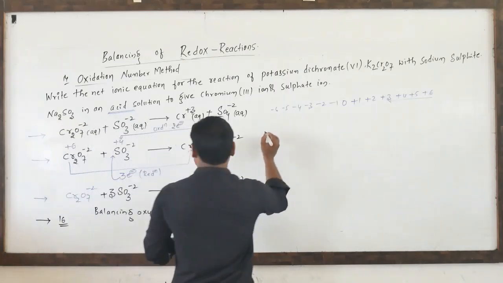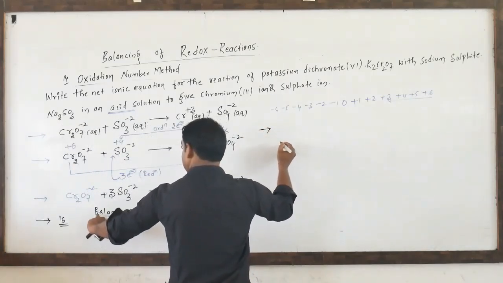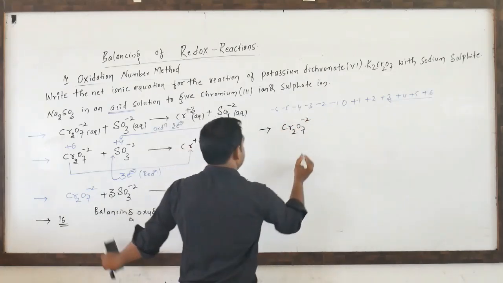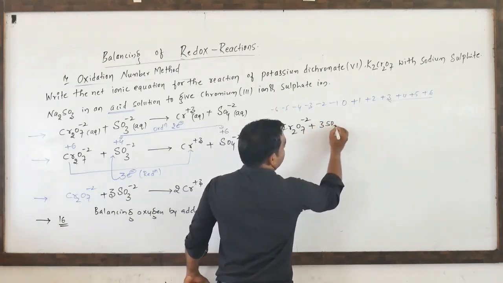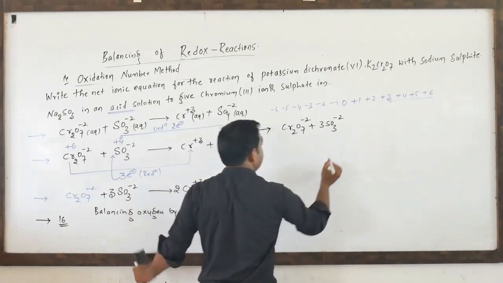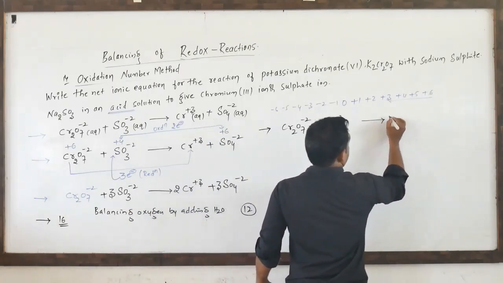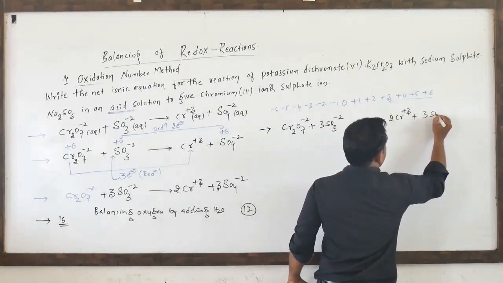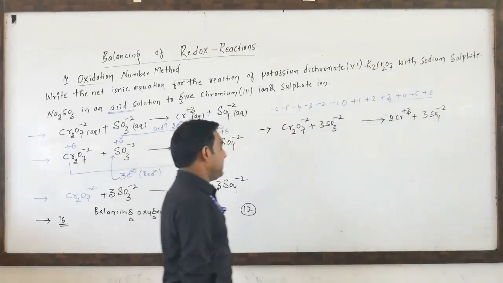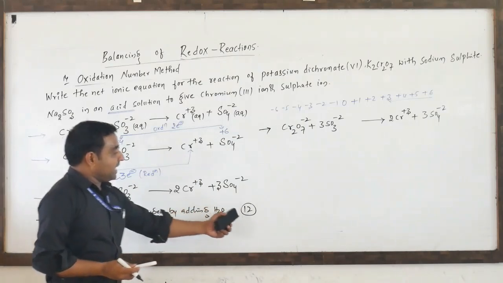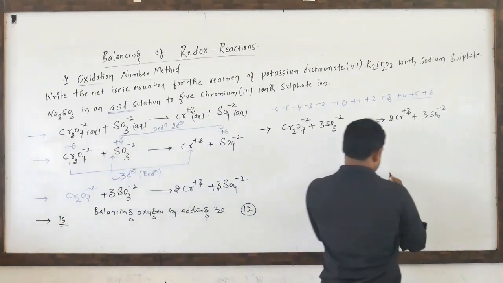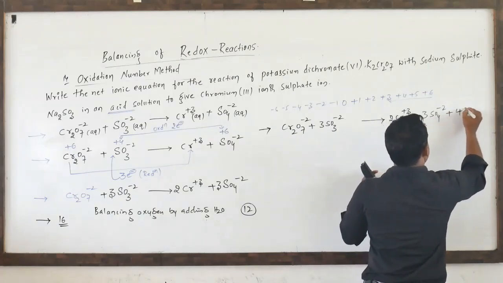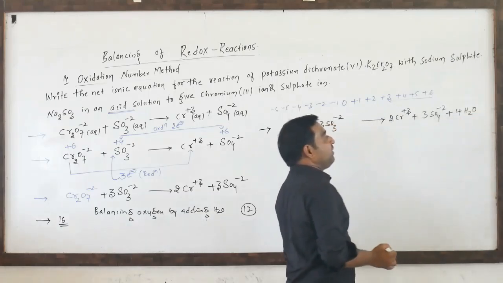So now I will write this one. Next step, we have to balance the hydrogen. Cr2O7 minus 2 plus 3SO3 minus 2 and 2Cr plus 3 plus 3SO4 minus 2. I haven't done anything yet, simple. On the RHS side, oxygen was fewer by 4, so 4 H2O molecules must be added. To balance the hydrogen, we add 4 H2O.